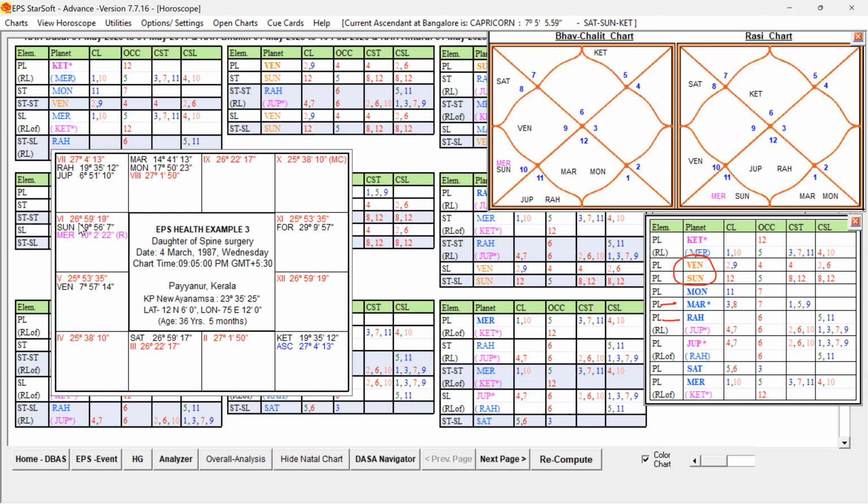So Sun, an unfavorable significator, is afflicting Mercury, so it is causing some sort of compression or some sort of affliction to the nerve. So because of that, that native is getting a lot of pain because of those Sun significations. The backbone is getting more pain.